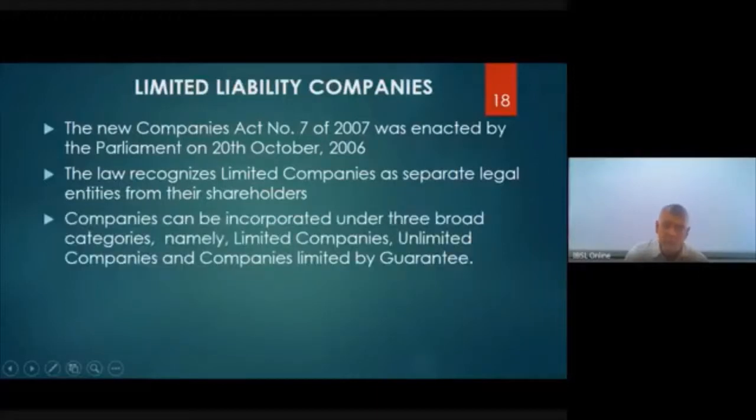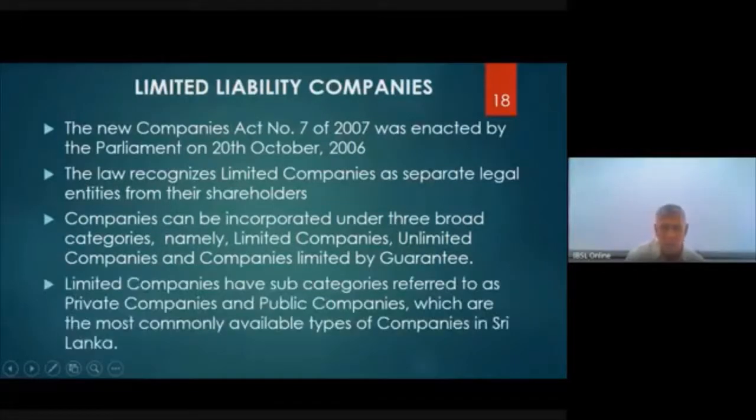Companies can be incorporated under 3 broad categories. One is limited companies. There is another section called unlimited companies. Now, unlimited companies must get special approval. And companies limited by guarantee, once again, are opened with special approval.